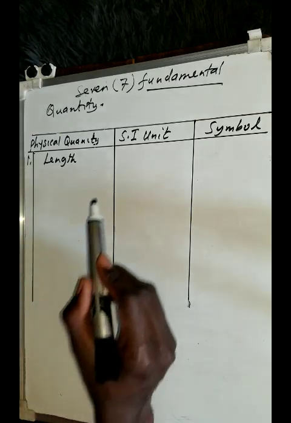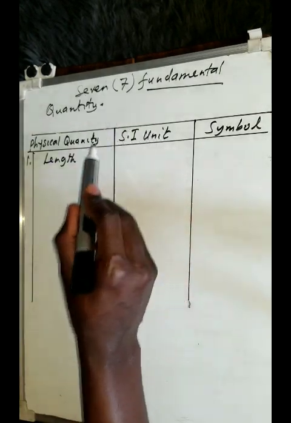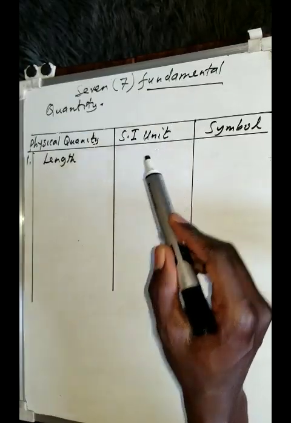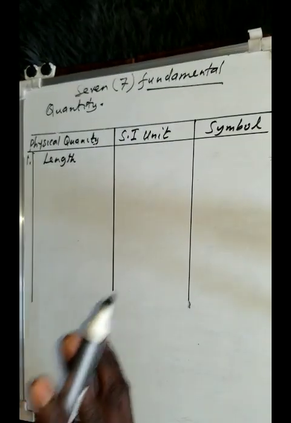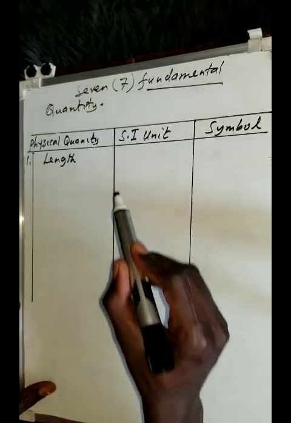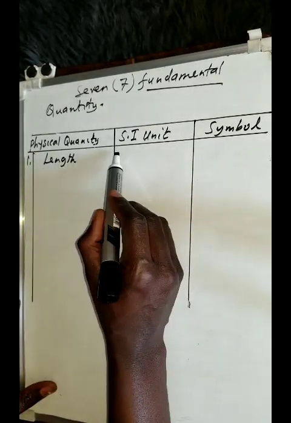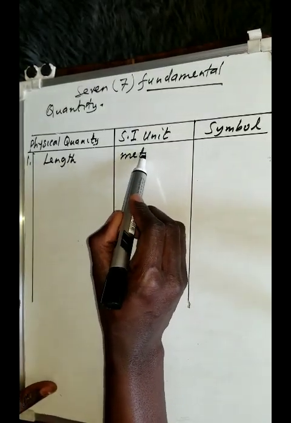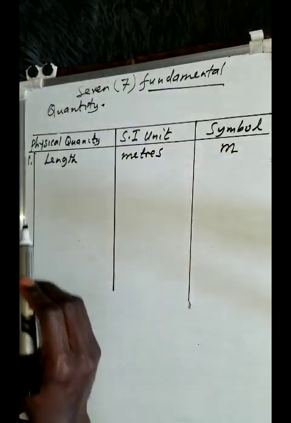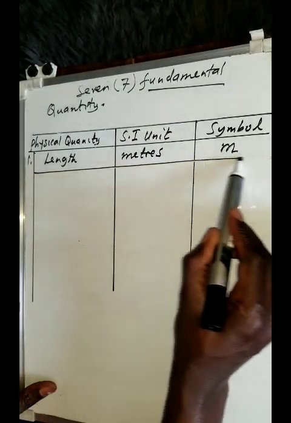What is the SI unit that we use? SI units are simply units that are recognized the world over. Scientists came up and said, okay, let's make these the elementary units from which other units can be obtained. In terms of length, the SI unit is simply the meter. The symbol we use is small letter m. That's what you need to remember.